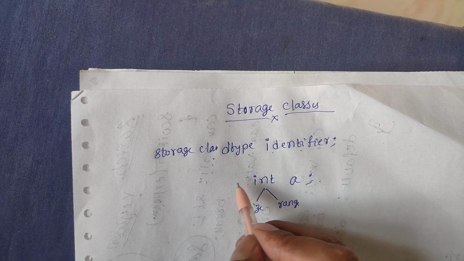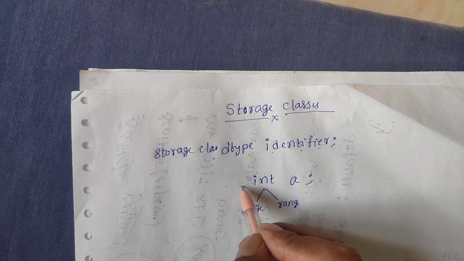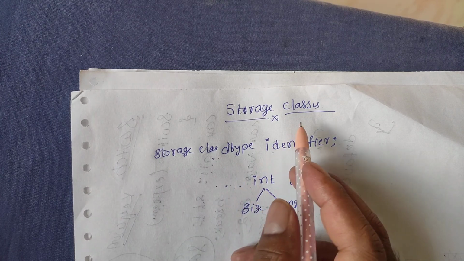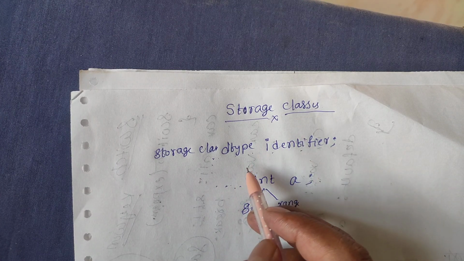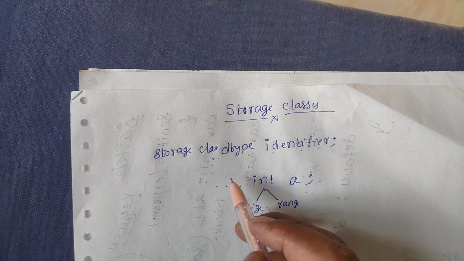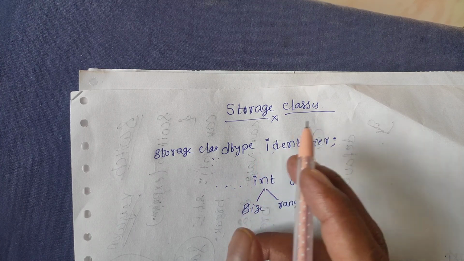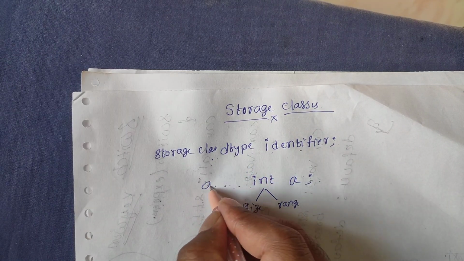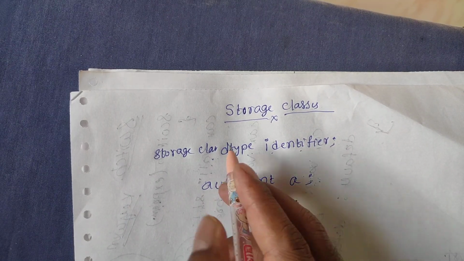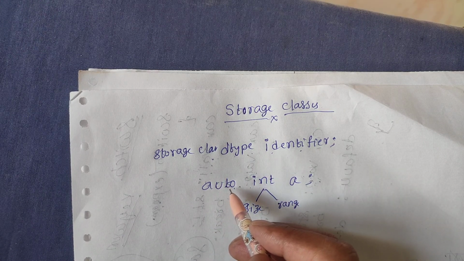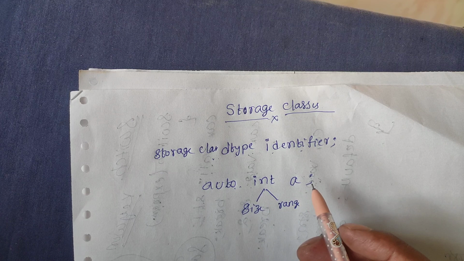Till now we have not mentioned any storage class. If you don't mention the storage class, by default the compiler automatically treats it as auto. That means auto is one type of storage class. The compiler by default takes auto int a semicolon.